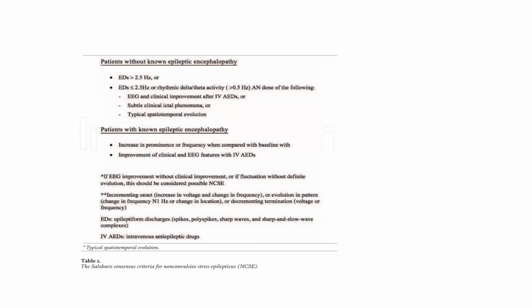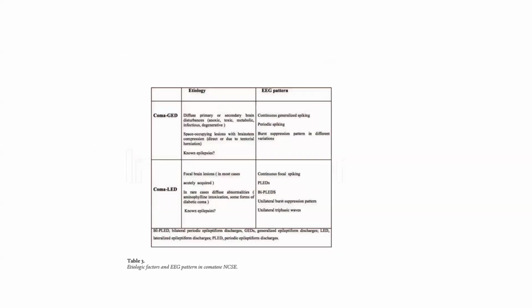If there is EEG improvement without clinical improvement, or if there is fluctuation without definitive conversion, this should be considered possible non-convulsive status epilepticus. Incremental onset or evolution in pattern or decrement terminology. Then coma with the generalized epileptiform discharge.